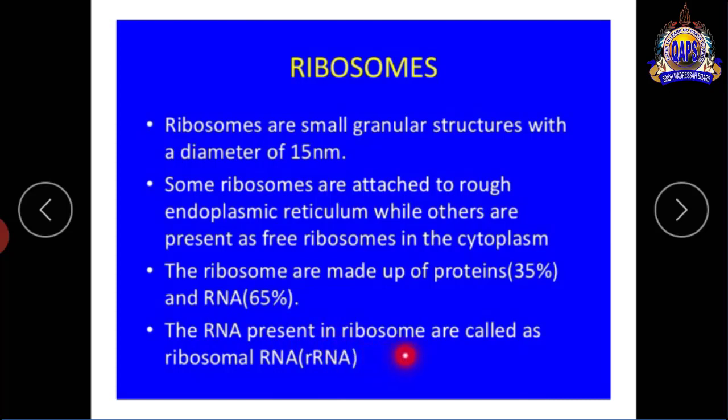The RNA present in ribosomes is called ribosomal RNA. The measurement is 15 nanometers in diameter.